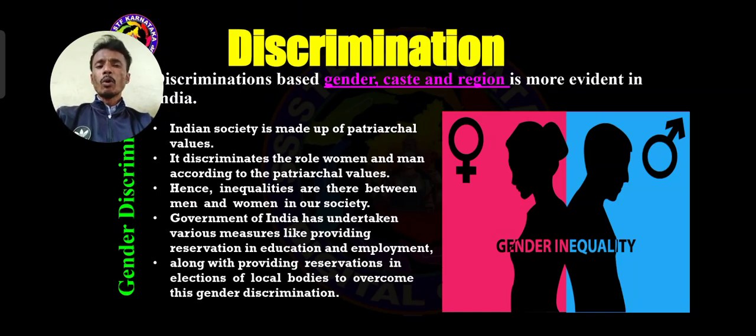Because women face a lot of problems in society, avoiding such problems is very, very important and very, very essential.